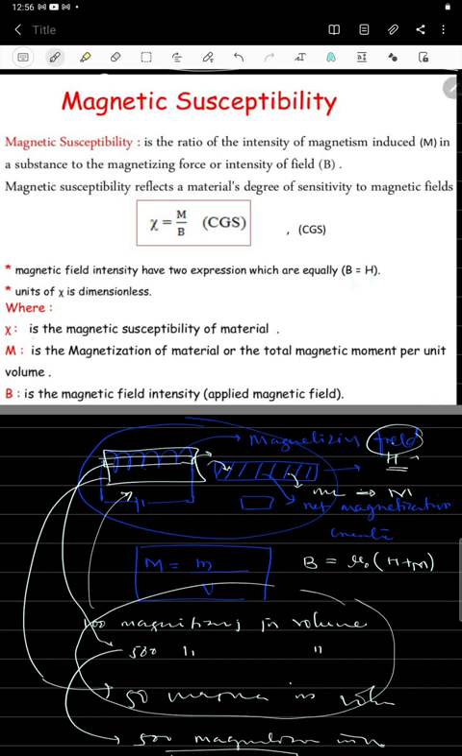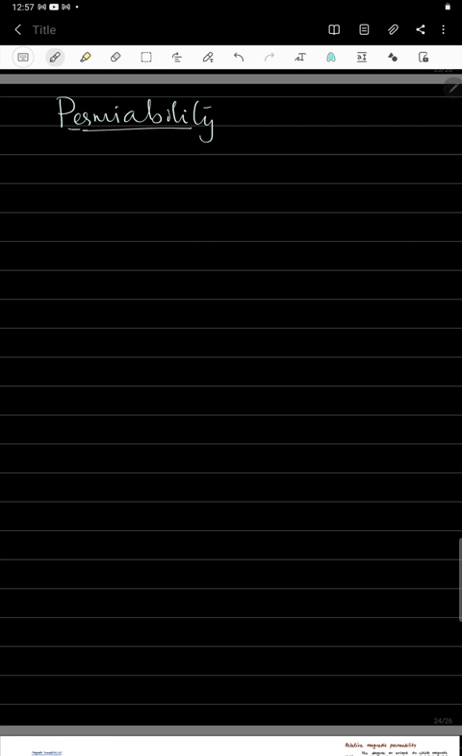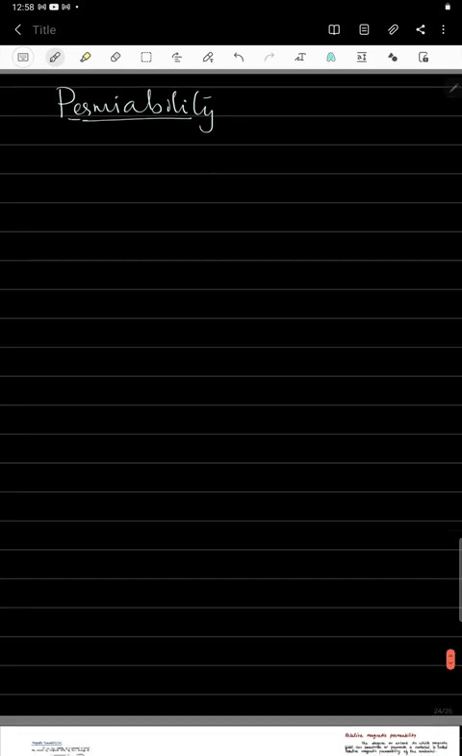And here xi is the magnetic susceptibility of the material, M is the magnetization of the material or total magnetic moment per unit volume, and B is the magnetic field intensity which is the applied magnetic field. So this is about the magnetic susceptibility. Now we'll see what the permeability is. By using the relation of that magnetic susceptibility, we'll study the permeability.